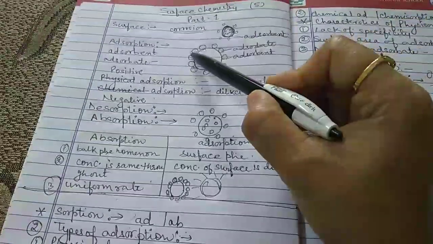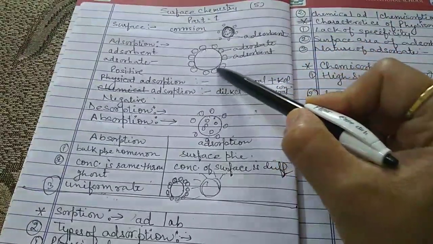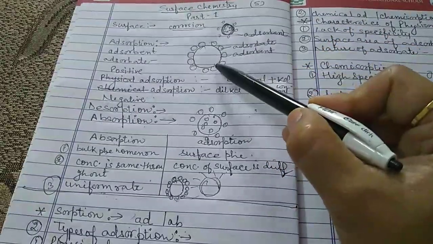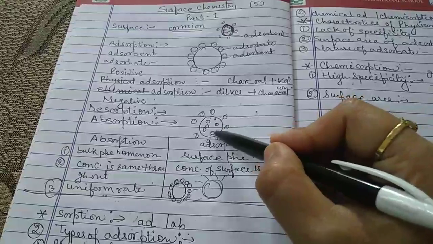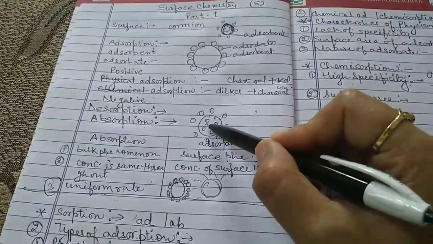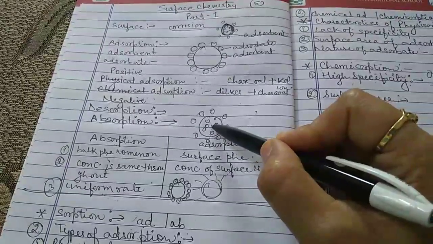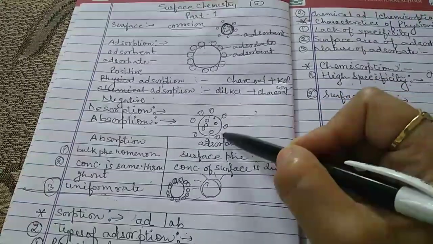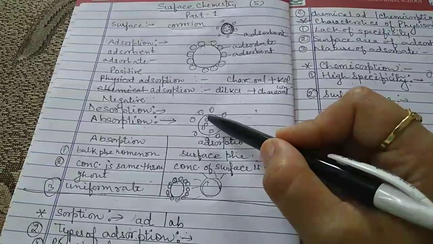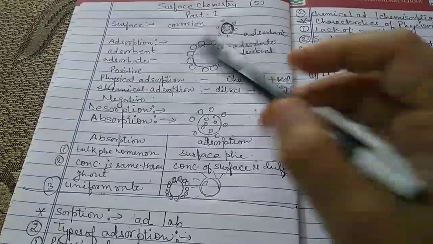For example, this is a surface and these are the atoms or molecules present on the surface, and here are some atoms and molecules which are present inside. So in comparison to these, the atoms or molecules present on the surface are highly, chemically more reactive.